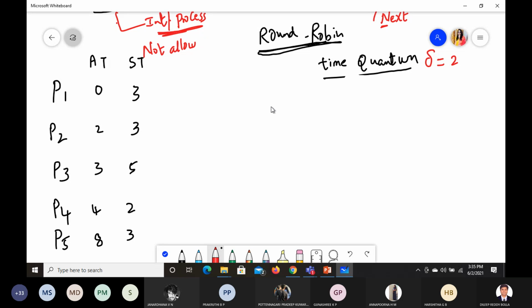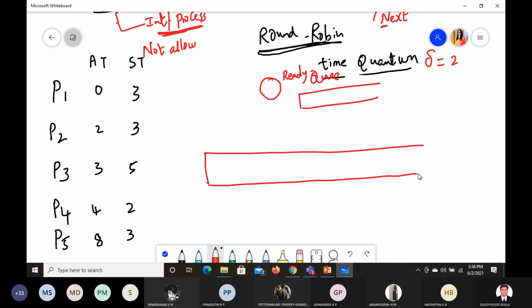Let us say we have something called the ready queue, which we represent in this format. Now, which one is ready? Actually at 0 only. Now this is your Gantt chart. Before entering here, a process should be in the ready queue.